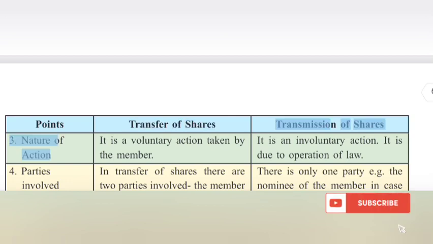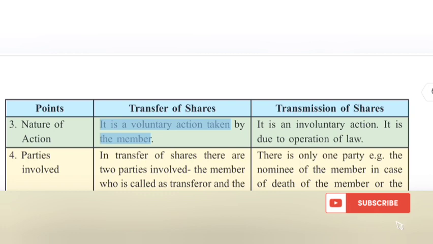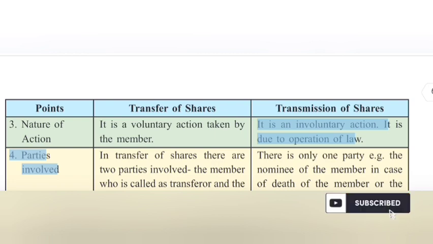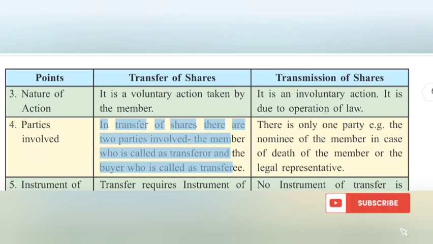Nature of action. Transfer is a voluntary action taken by the member. Transmission is an involuntary action. It is due to operation of law. 4. Parties involved. In transfer of shares there are two parties involved, the member who is called the transferor and the buyer who is called the transferee.